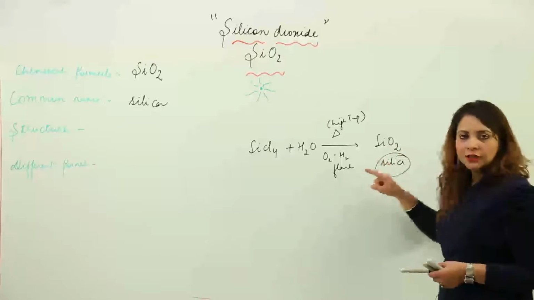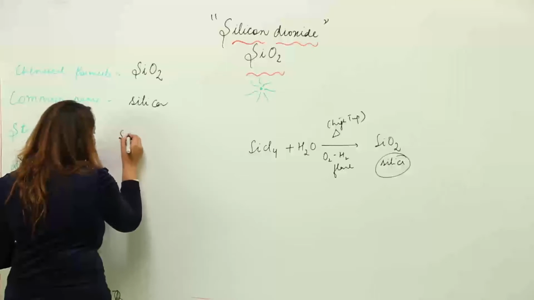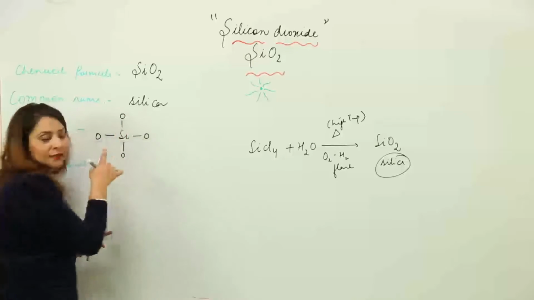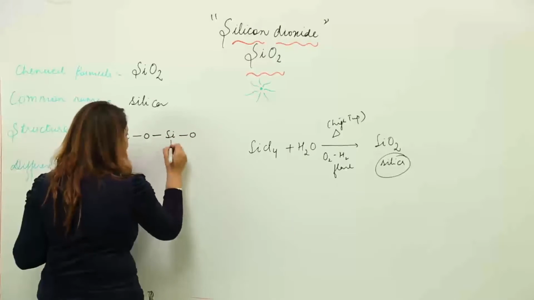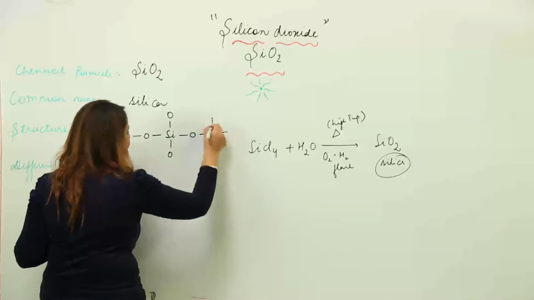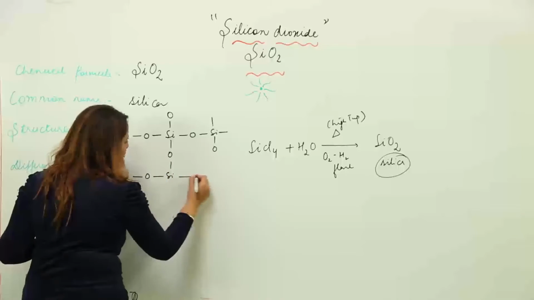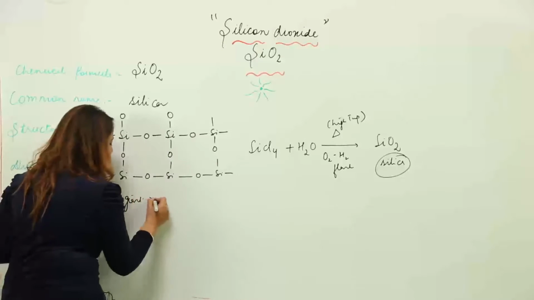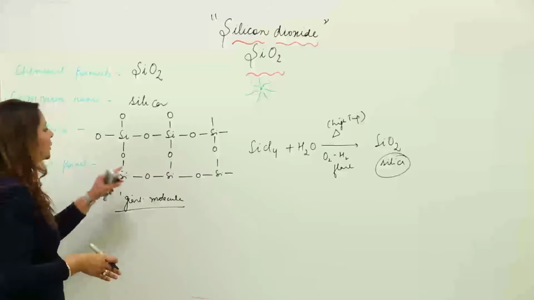Now if you look at the structure, we will see that the structure is a three-dimensional network where each silicon is surrounded by 4 oxygen. The structure is actually like this, as you can see. It is arranged in this manner, where you can see that 4 oxygen are surrounding the silicon, giving rise to a 3-dimensional network, and moreover it is a giant molecule, comprising a repetition of SiO2 in 3 dimensions. So this is the structure.